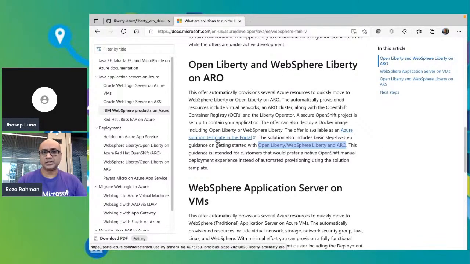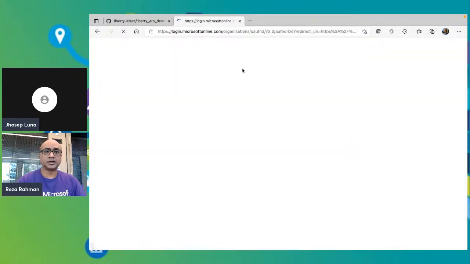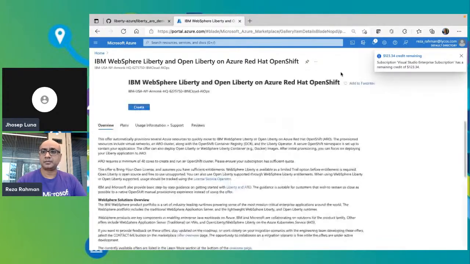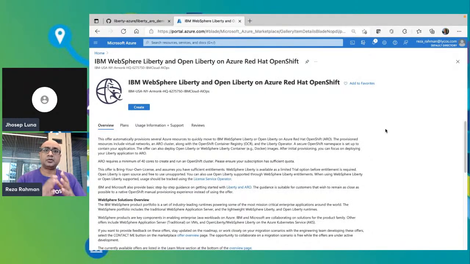So instead, in order to simplify all of those steps, on Azure, we have created essentially a marketplace solution template. And I'll show you the marketplace solution template right here. So using the solution template, you basically will do all of that work essentially behind the scenes, behind a UI. So we have this concept called solution templates on Azure, and this is exactly what it does. So I'll show you how the solution template for WebSphere Liberty and Open Liberty on ARO looks like. By the way, we have similar solution templates for WebSphere on VMs as well as Liberty on AKS.